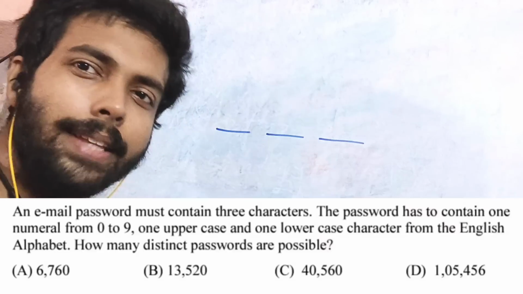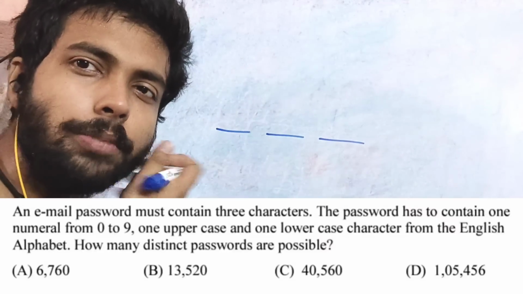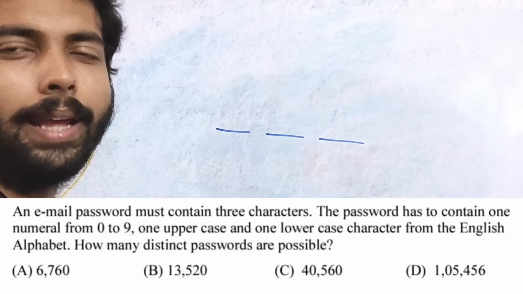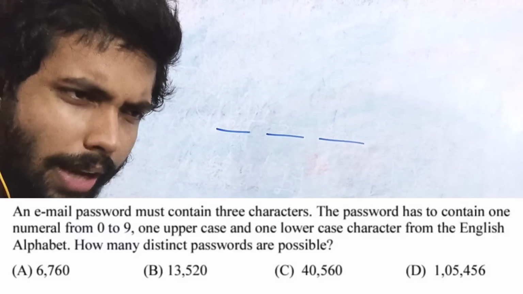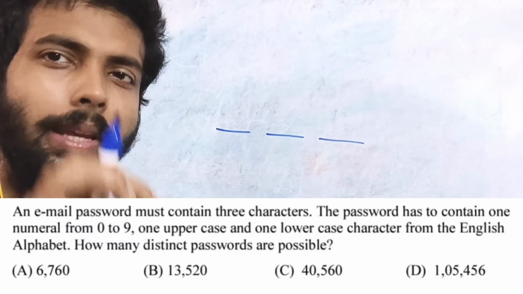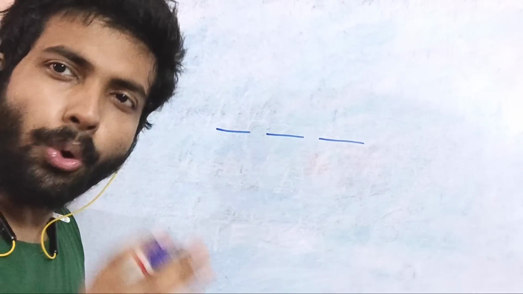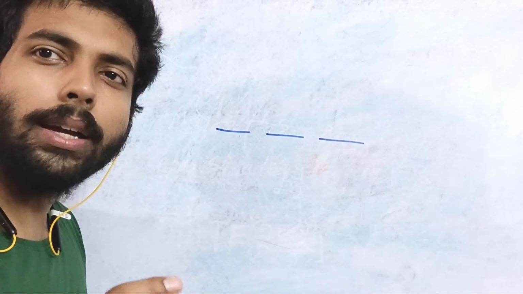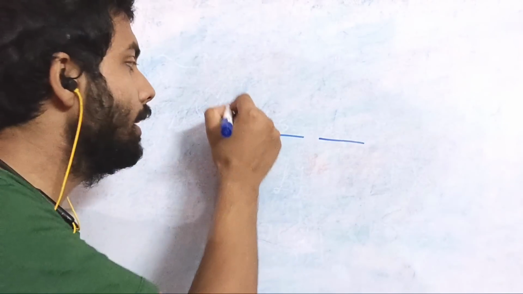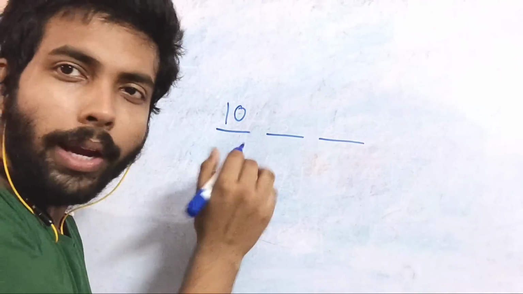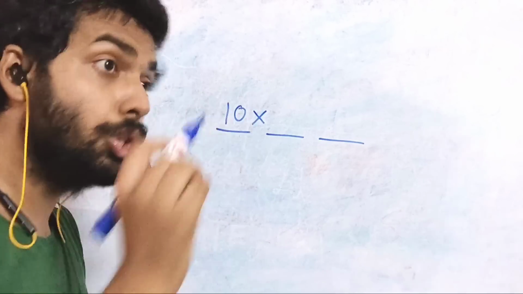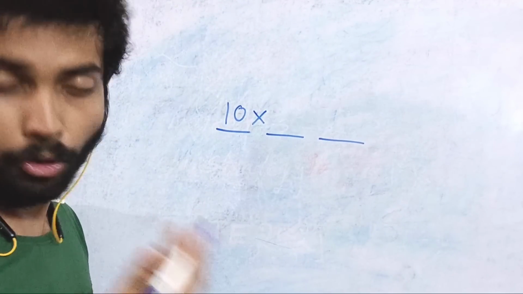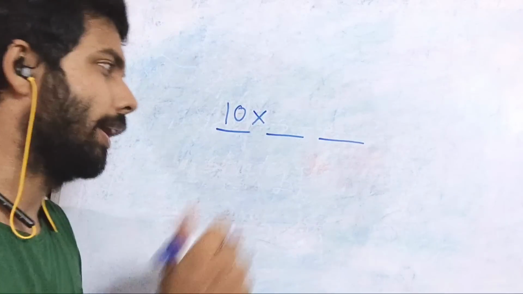So let's consider that the first place is being occupied by any numeral. So in how many ways can the first place be occupied? 0 to 9, if we include both 0 and 9, so it's going to be what? 10 total possibilities are there, right? 0 to 9. I'm not sure that the first place is going to be filled up by the numerals or not. We'll take care of that.